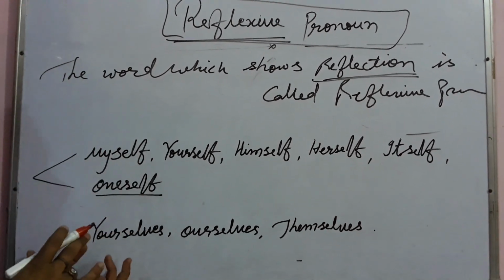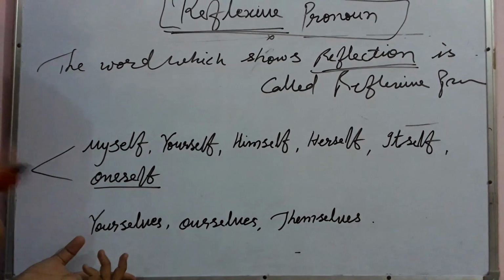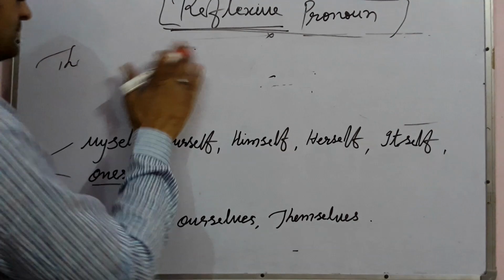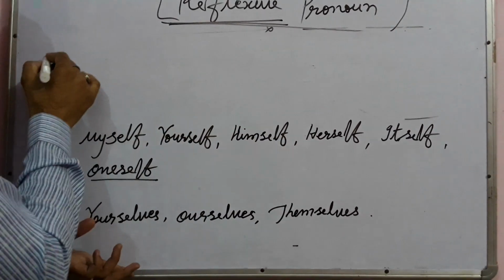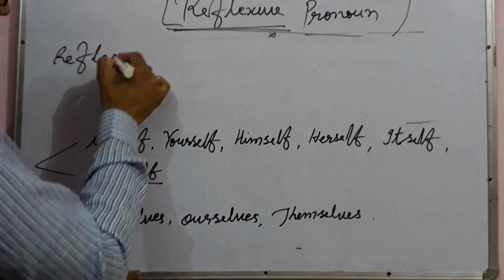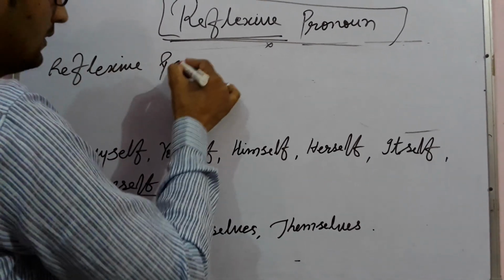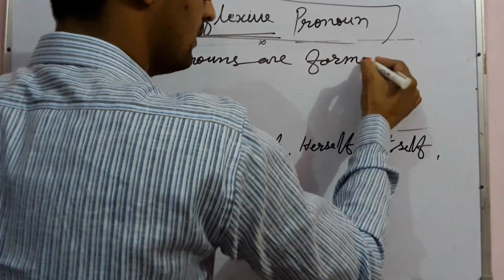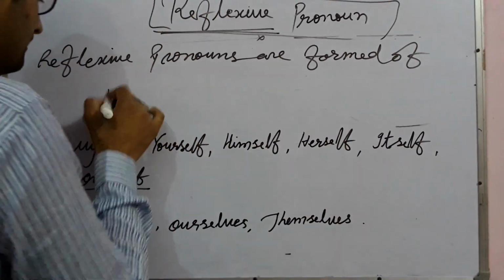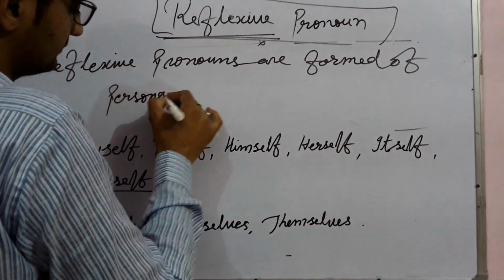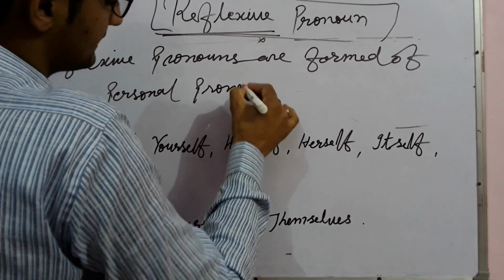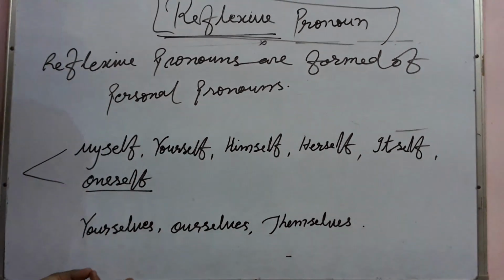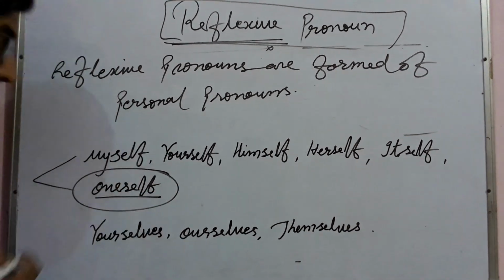Reflexive pronouns are formed of personal pronouns, except the single one, oneself.